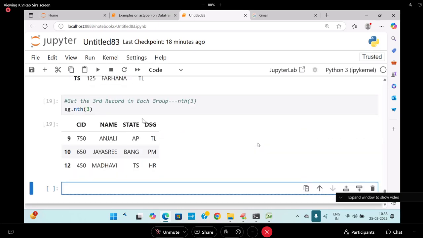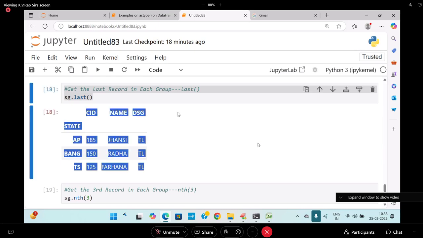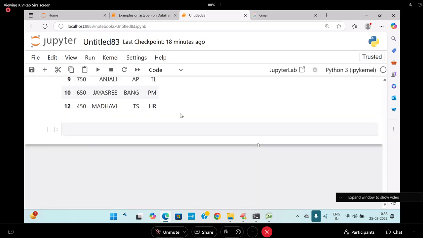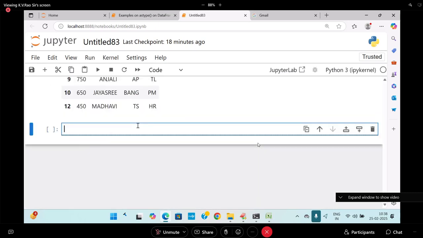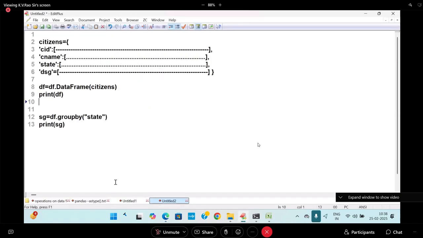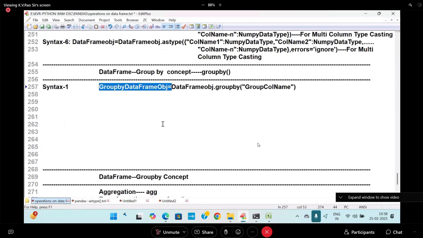There we are going to get it. Group by name, you are getting something like this. Next, I want to go for applying. There is some more advanced concept available, and you observe from here. Up to here, I want to go for.